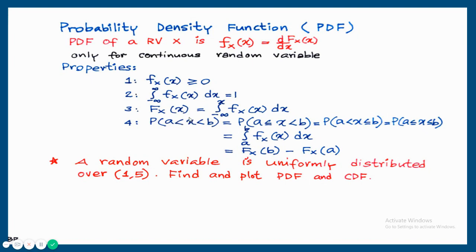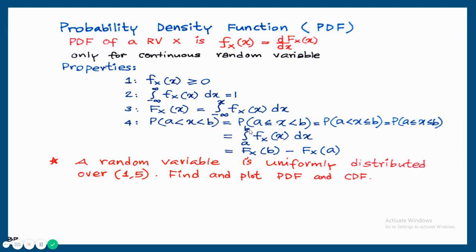Next, for a given range, probability can be written, probability of A less than X less than B. This range can be written like this also, probability of A less than or equal to X less than B, with an equal sign or without an equal sign. For a continuous random variable, there is no difference. Again, this can be written as probability of A less than X less than or equal to B, or probability of A less than or equal to X less than or equal to B. So there is no difference with or without the equal sign for a continuous random variable, but there is a difference with and without the equal sign for a discrete random variable.